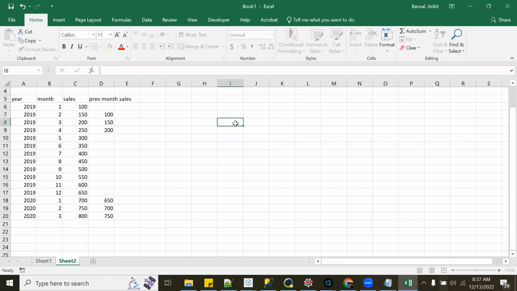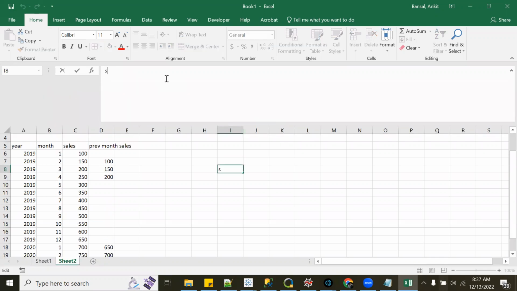So my query will be, first I need to do an aggregation. Select the year, let's say from the date part function, and month, and sum of sales from orders, group by year and month.